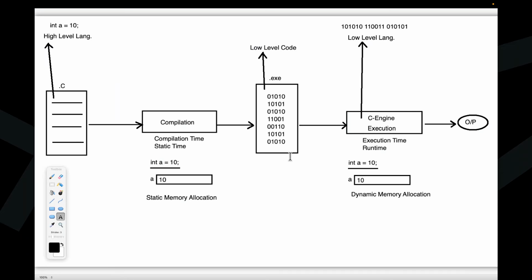If any programming language is following static memory allocation, then the programming language is a static programming language. If any programming language is following dynamic memory allocation, then that programming language is a dynamic programming language.